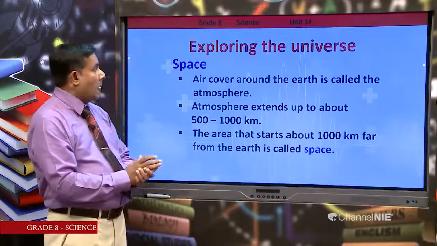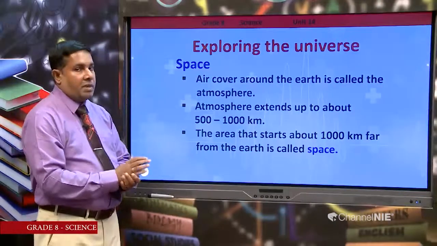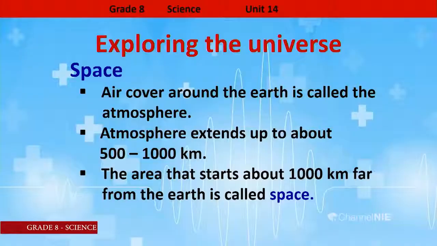Then let us think. What do you mean by space? The air cover around the earth is called the atmosphere. We all know that around the earth there is an air layer. We call that the atmosphere. The atmosphere extends up to about 500 to 1000 kilometers. Remember, these numerical values are approximate because we can't say there are sharp boundaries for the atmosphere.